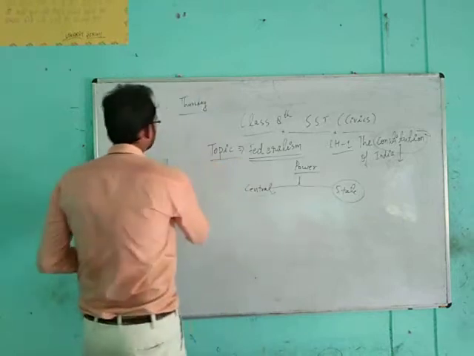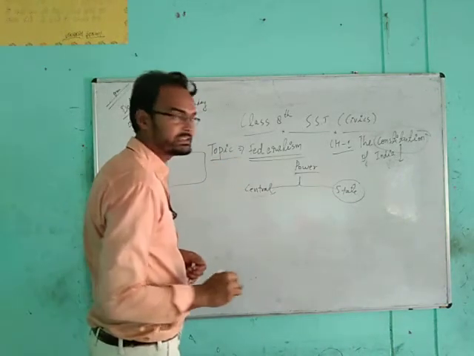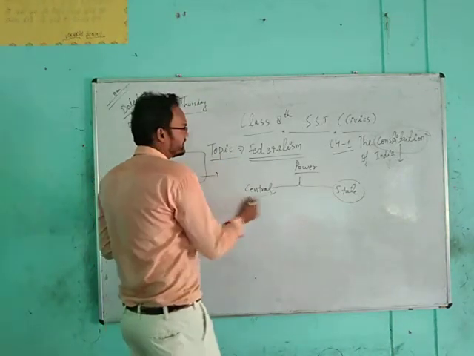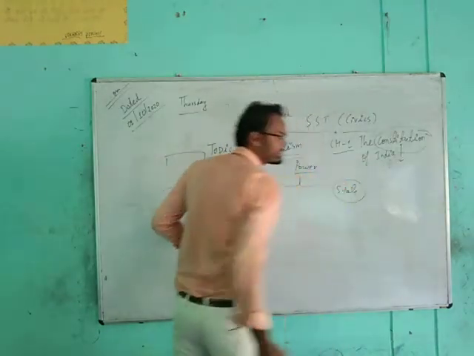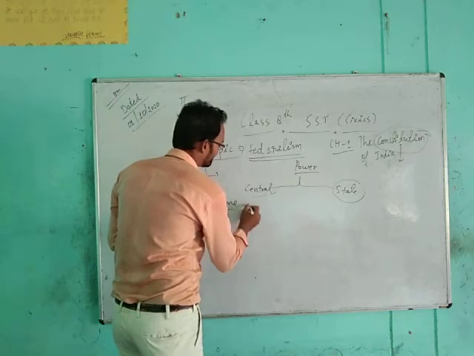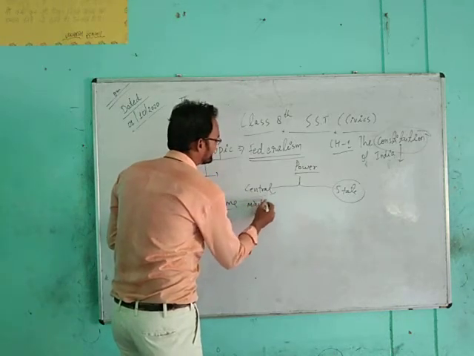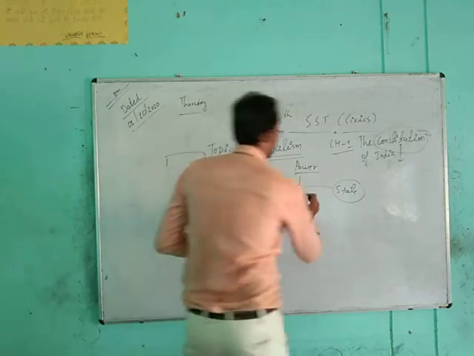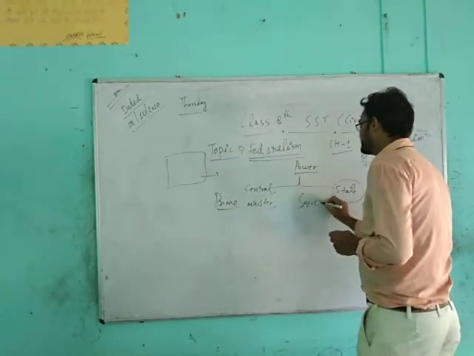So there is a parliamentary system. We will read further about that. But the president is the constitutional head of the country and the prime minister is the head of government. So you can understand the difference between government and constitution.